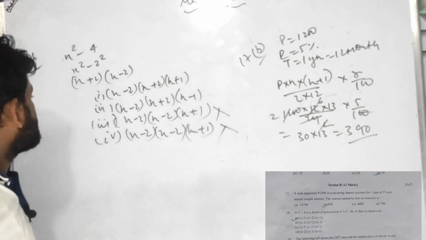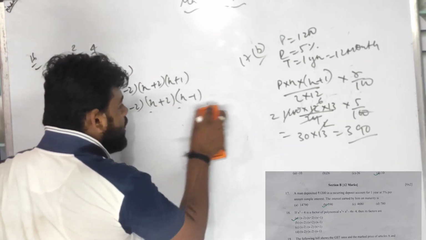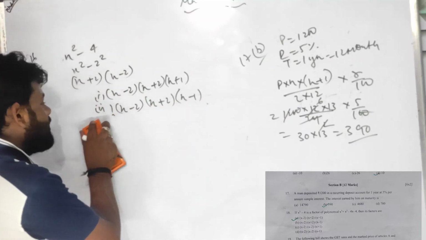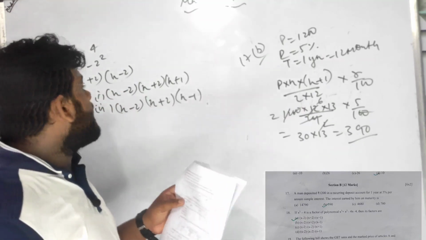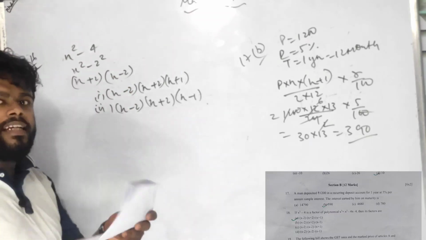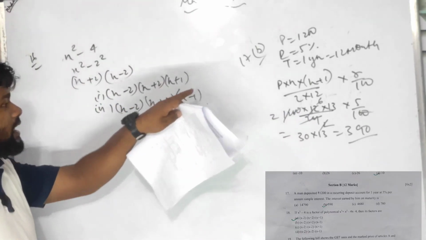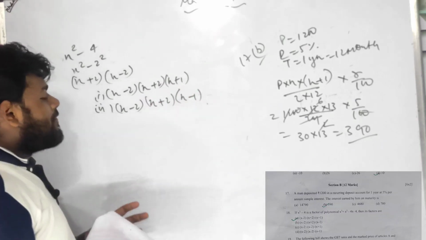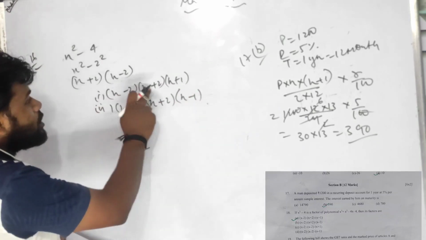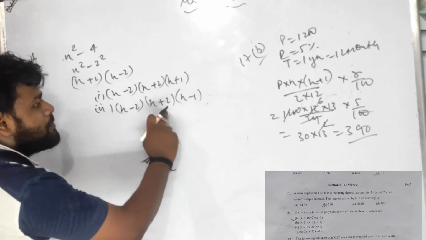मतलब 4 ऑप्शन में 2 ऑप्शन कट हो गए. That means option C and option D I have cut out, because they are not there in a plus b, a minus b. उनका आंसर कुछ अलग बता रहा है. So I have got something. Now I have got 2 options: (x minus 2)(x plus 2)(x plus 1) and (x minus 2)(x plus 2)(x minus 1).